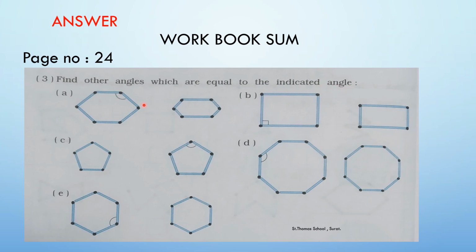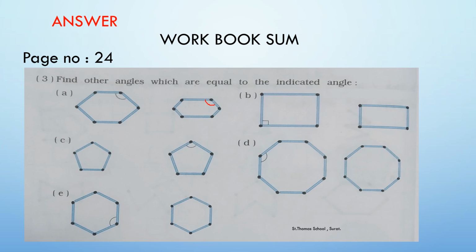So now let's do it. You can see the first question, the angle that has been formed. So similar angle you have to make in the small pic, that is in this pic. So let's draw the same angle on the same side. Like this you have to draw it in your workbook only.